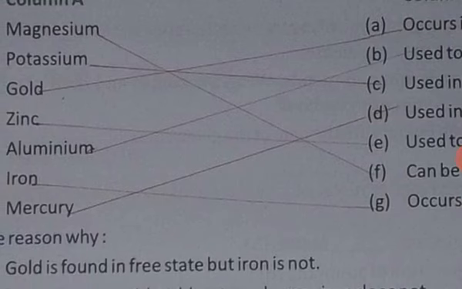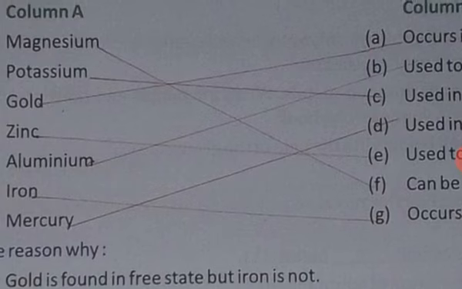Magnesium can be cut by a knife. Potassium used in fireworks. Gold occurs in free state. Zinc used to galvanize iron. Aluminium used to wrap food. Iron occurs in combined form. And last one is mercury used in thermometer.